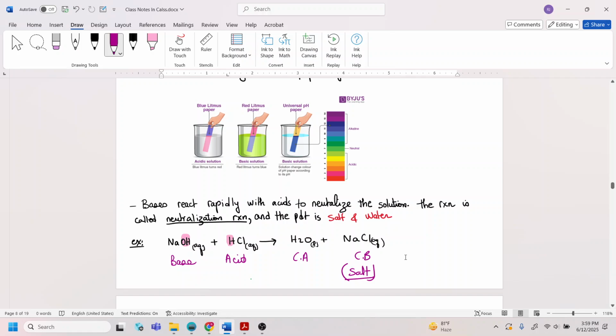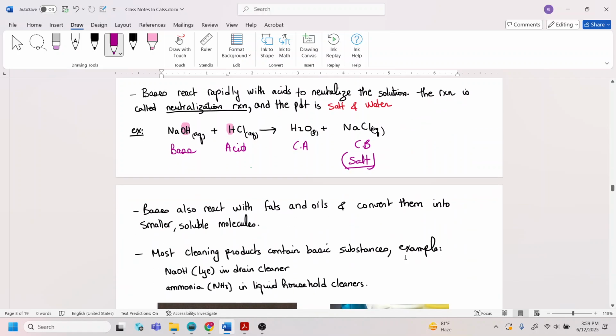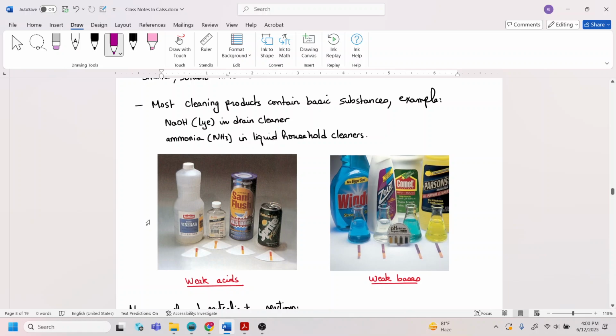Bases do react with fats and oils, and they convert them into smaller, soluble molecules. In the second part of the course, we will talk about fats and oils, and their hydrolysis in the presence of a basic medium to change into smaller molecules.